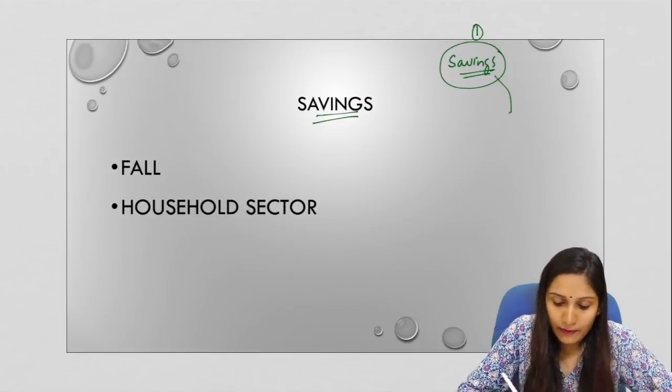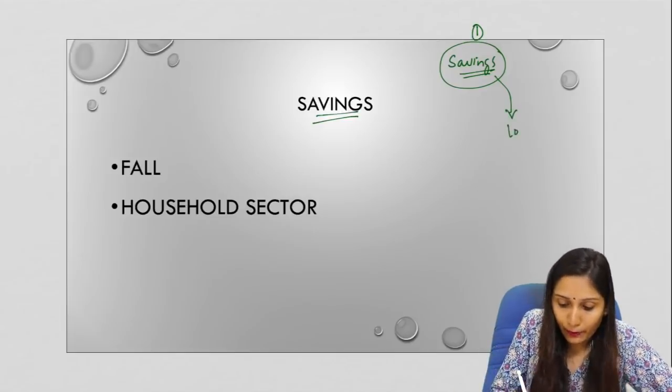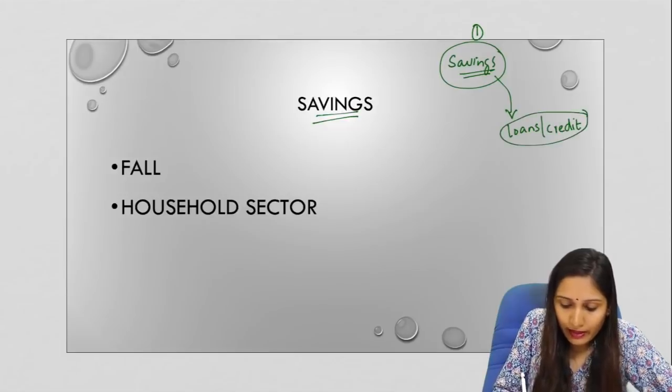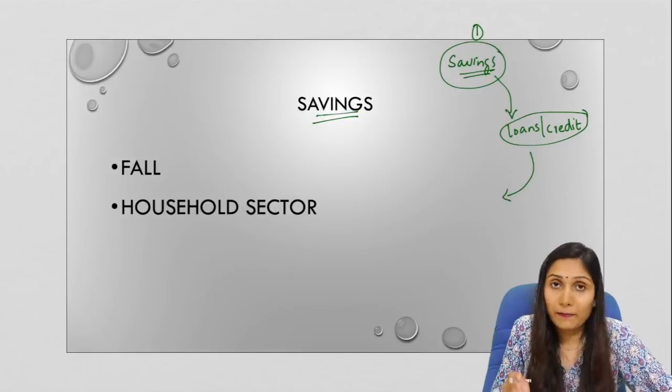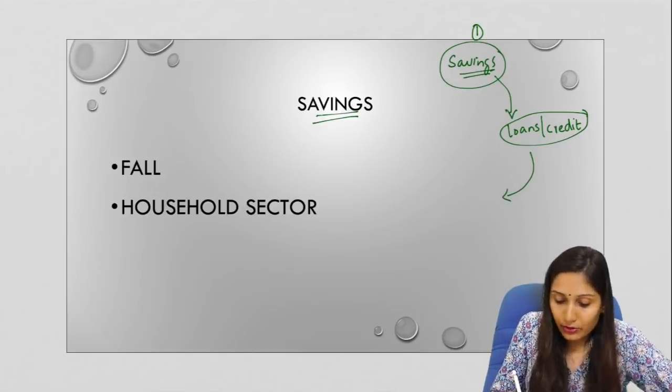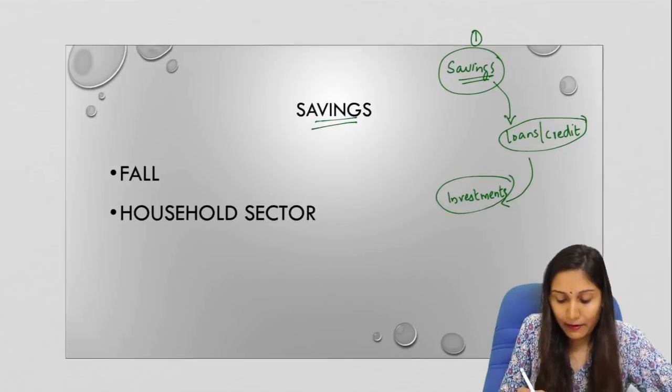So this is the first step where savings happens. This savings will be utilized in order to provide loans or credit. Now this credit will be availed by business units or by investors or by the public or the private sector. So these loans and credit will be used in order to make investments, especially fixed capital investments. So long-term investments can be made.